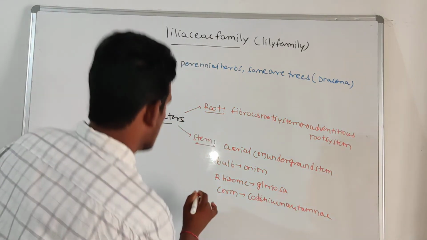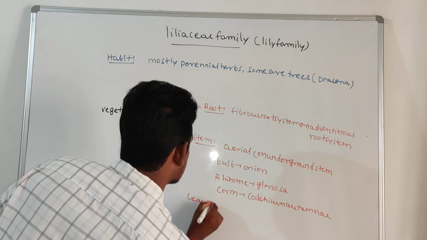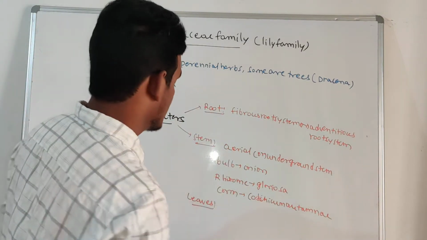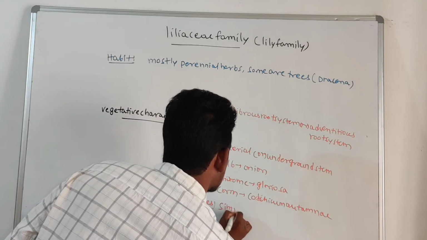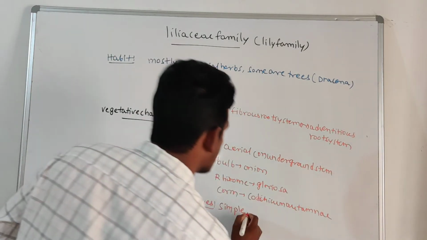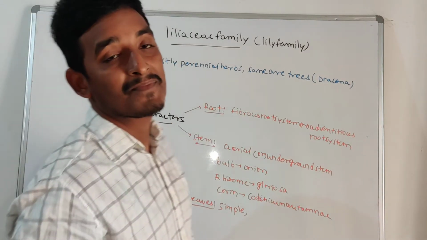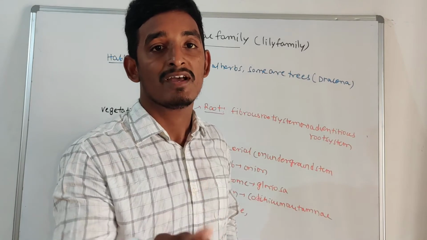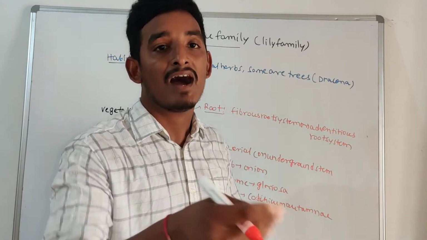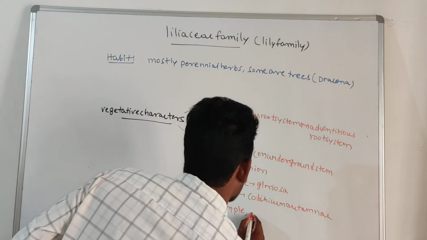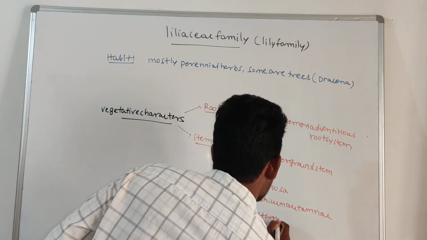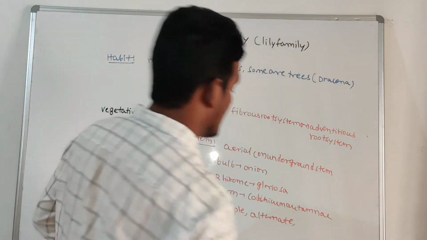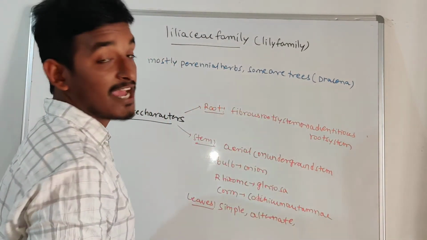After the stem, you should write about leaves. Which type of leaves are found in this family? Here the leaves are simple leaves, arranged in alternate phyllotaxy. Alternate phyllotaxy means at every node a single leaf is produced in an alternate manner. And which type of venation?